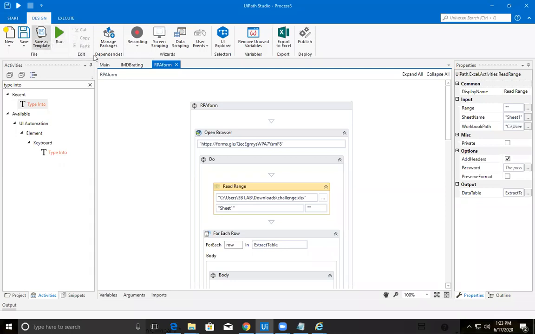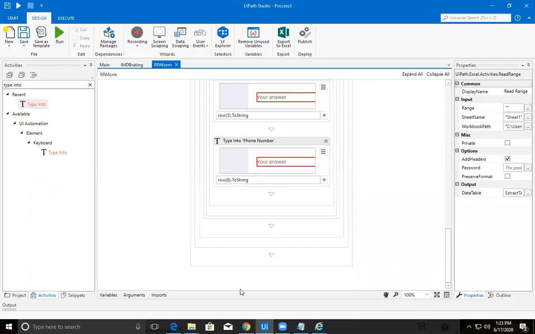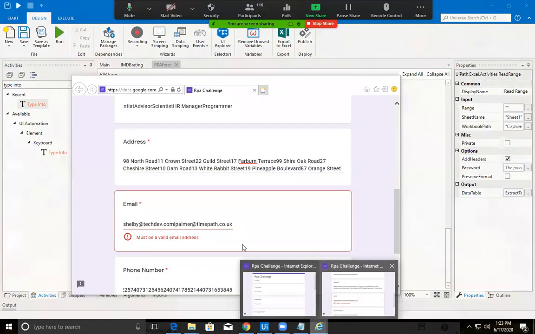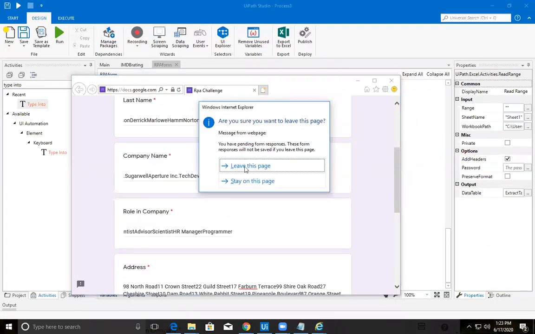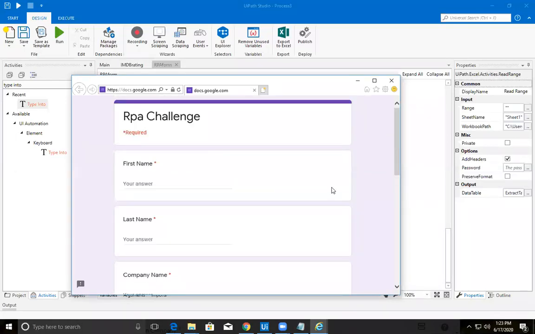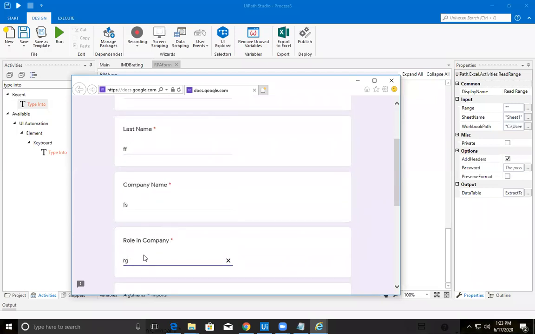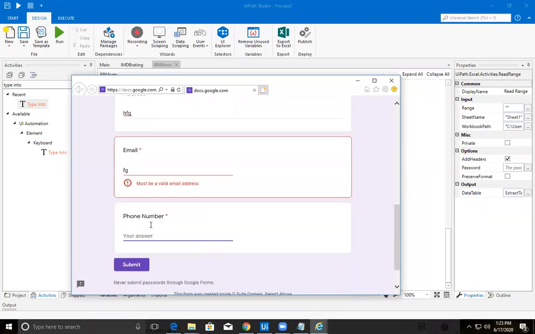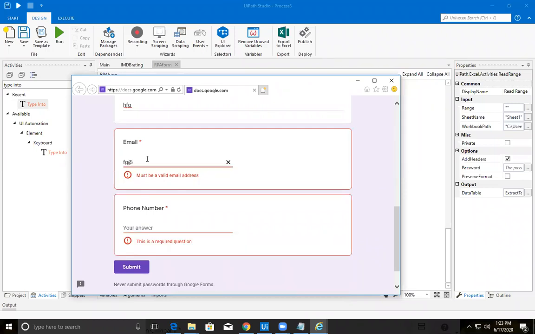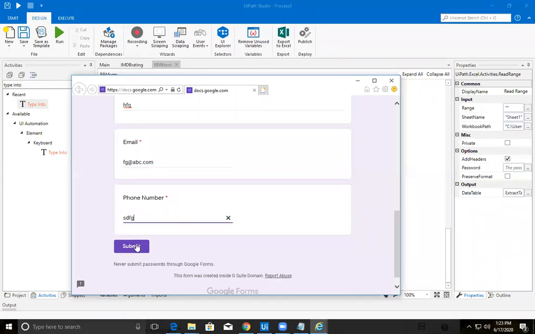So done. So everything was done. Now we'll concentrate on something called submit button. Okay. Now let's see what will happen. Let me refresh this page. So let's give some dummy values. Must be valid address. Let it be fgabc.com. Okay. Right. Let's submit.